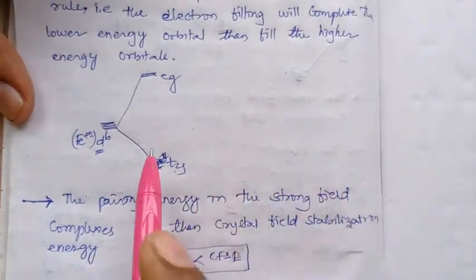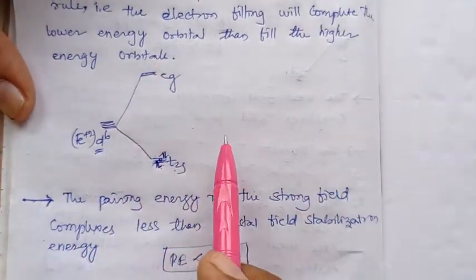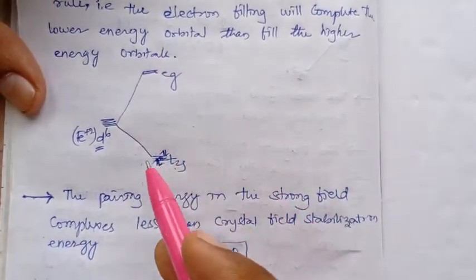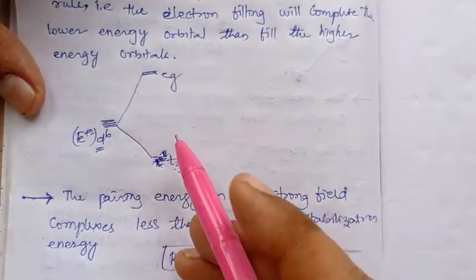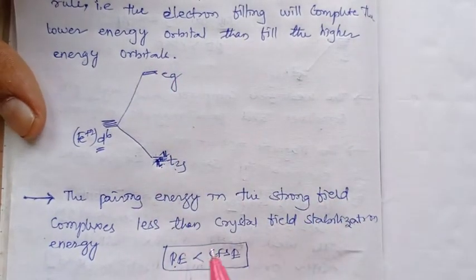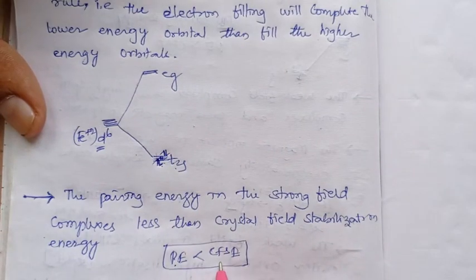As the gap is larger, the CFSE is more, so the pairing energy P becomes comparatively low compared with the CFSE.